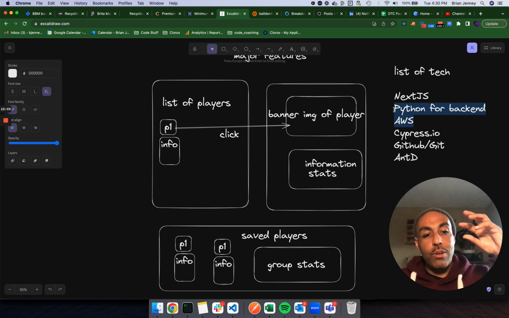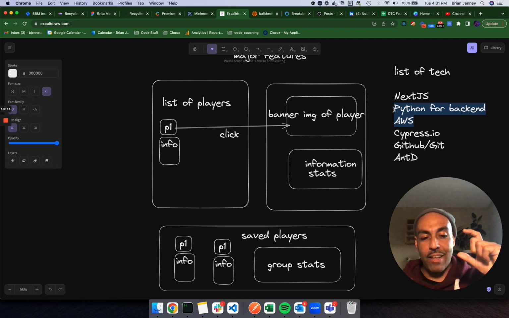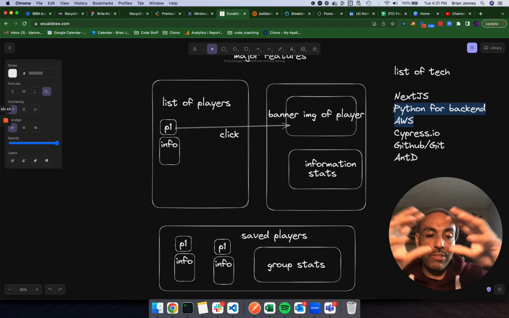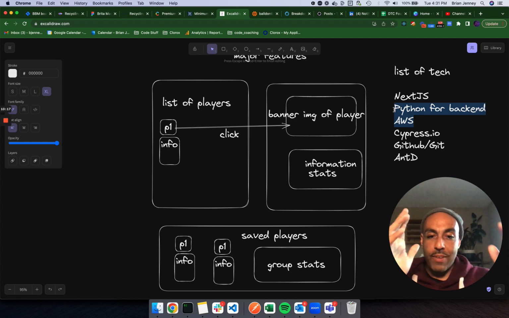So I have a few learning initiatives within this app now. So now I have a very clear idea of what I set out to learn. I have a clear idea of what it is I'm going to build at a very high level. Now, once I get into this, a bunch of other problems will arise, and I'll have a much clearer idea of what the issues I'm facing are.